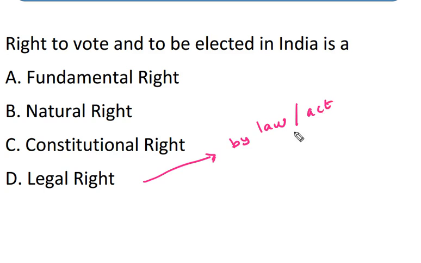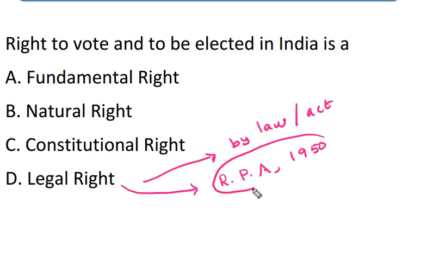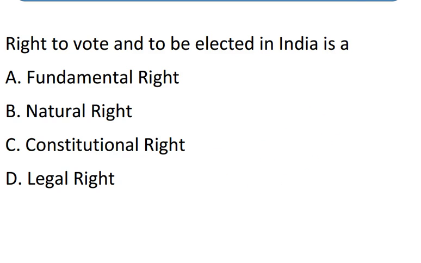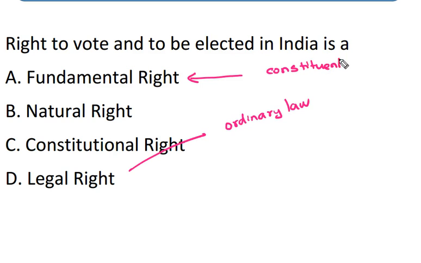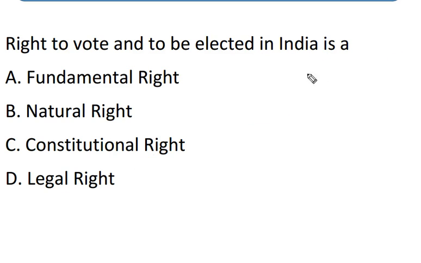So the right to vote is a legal right provided to the people of India by means of the Representation of People's Act 1950. How do legal rights and fundamental rights differ from each other? Legal rights are derived from ordinary laws framed by the legislature, whereas fundamental rights are provided as a result of the recognition of the Constituent Assembly. The fundamental rights are mentioned in the Constitution, where they are protected from any violation by any authority.